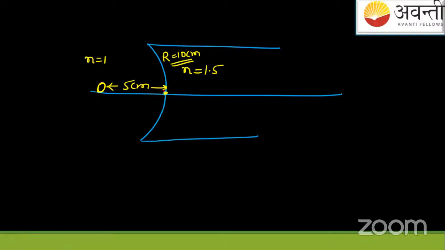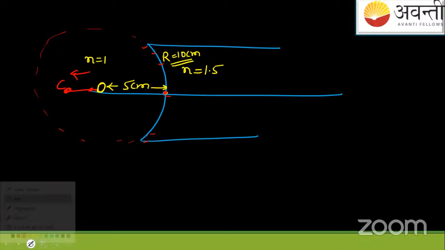But if you focus here, the center of this curved surface, of course it will be in this direction, maybe somewhere here, C, the center of this curved surface. It will complete a spherical kind of thing. So it will be the center. You can consider it like this, no? Let me make a proper diagram. Just hold on.